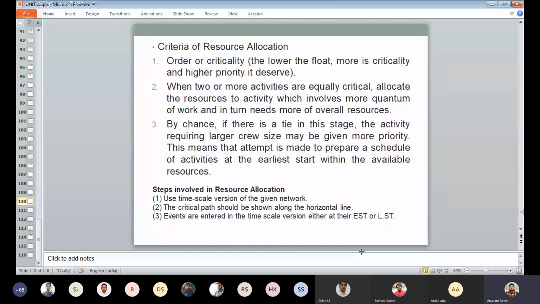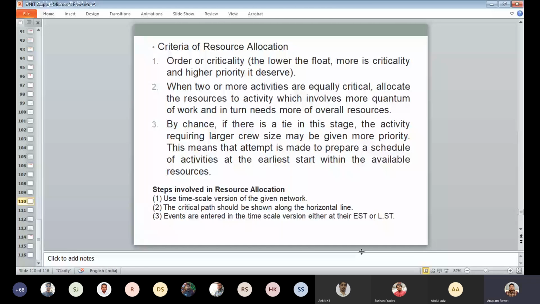When two or more activities are equally critical, allocate the resources to the activity which involves more quantum of work. And third, by chance, if there is a tie at this stage, the activity requiring a larger crew size may be given more priority. This means the attempt is made to prepare a schedule of activities at an earlier start.